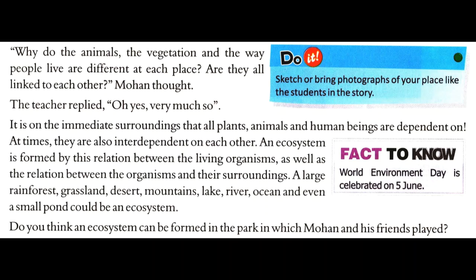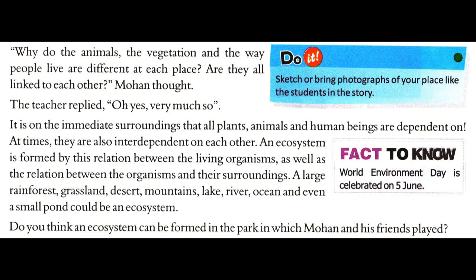At times, they are also interdependent on each other. So, the type of vegetation that is present anywhere, you will find that type of animal kingdom there.